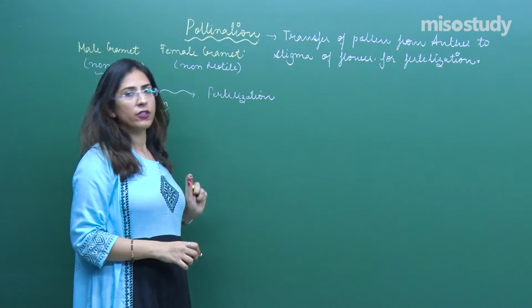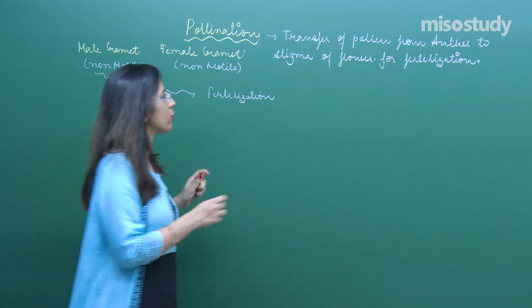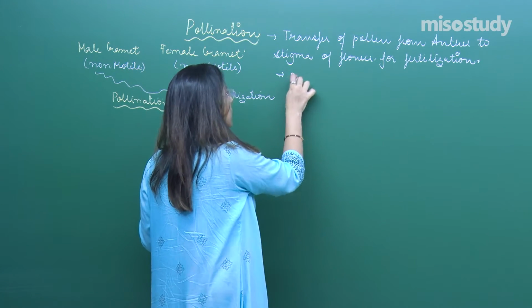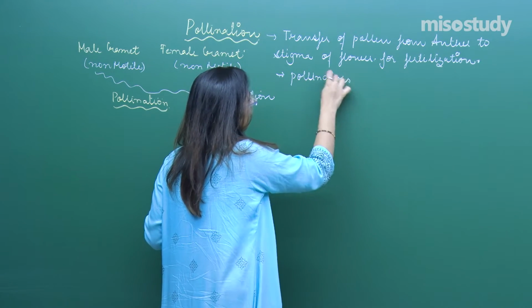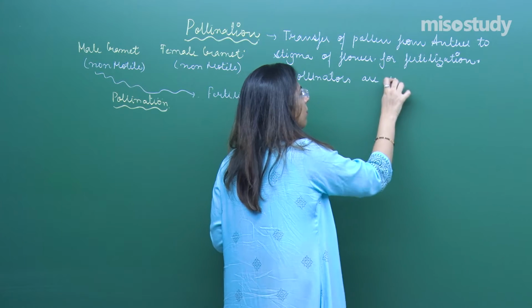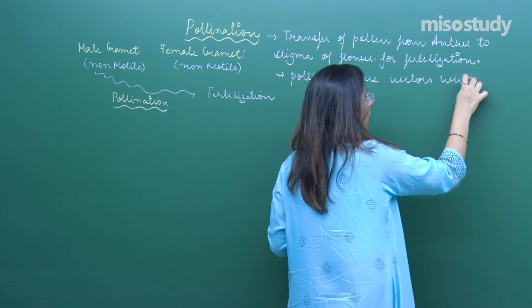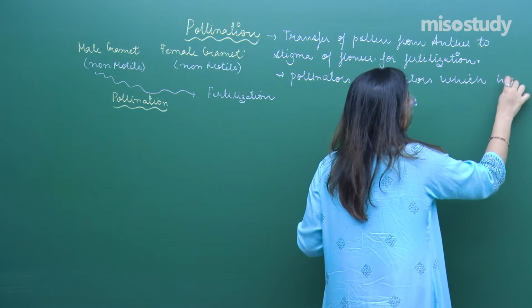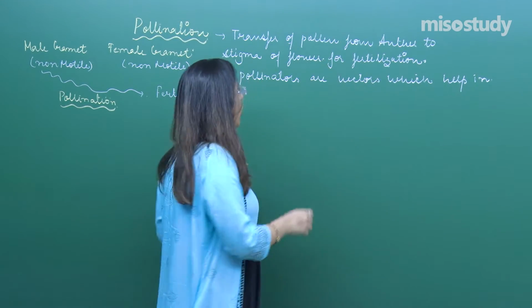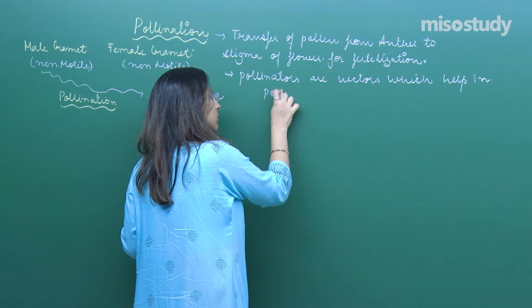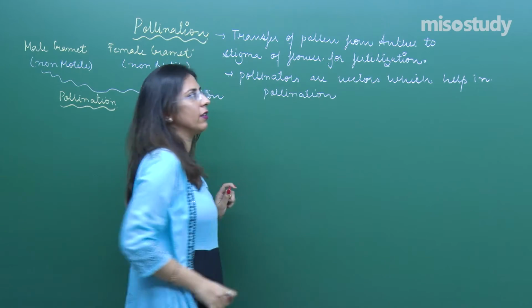Now the pollination process requires a certain medium. So pollinators are vectors which help in the pollination mechanism.